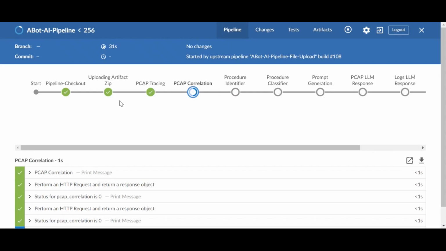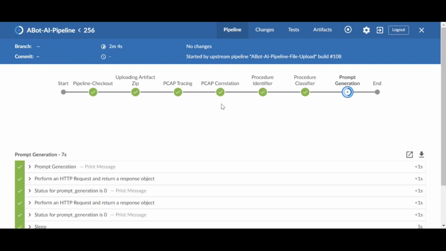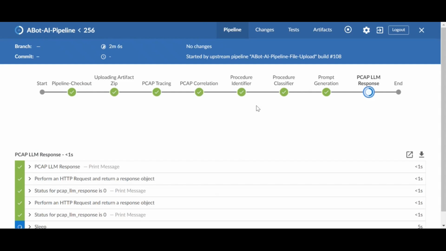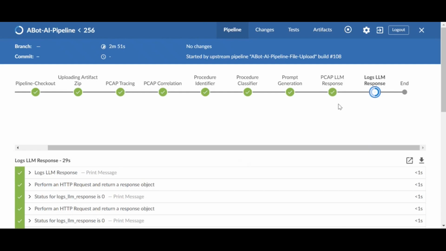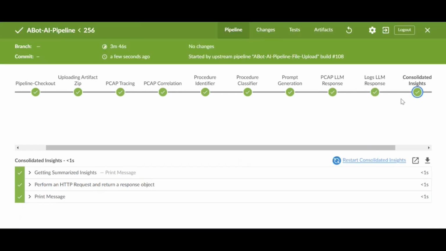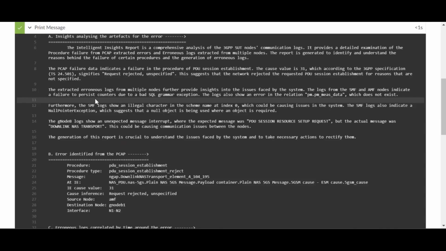We are proceeding through the same steps again. We have uploaded the artifact, traced the PCAP, correlated the packets to form a UE-based call flow. Post PCAP correlation, we have completed procedure identification, procedure classification, and prompt generation. Queried multiple LLMs as well as RAG to create insights from both PCAP as well as logs provided in the artifact. Consolidated the insights. The summarized insights clearly indicate there is a bad SQL grammar exception, and the logs also show an error in relation to this particular element.